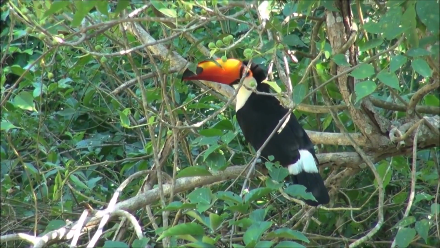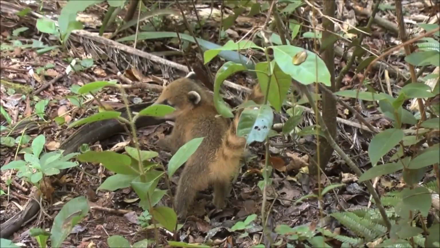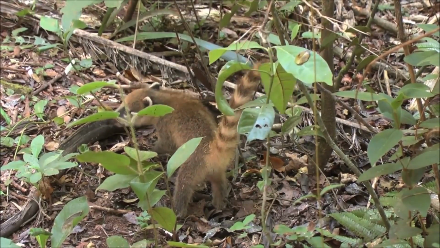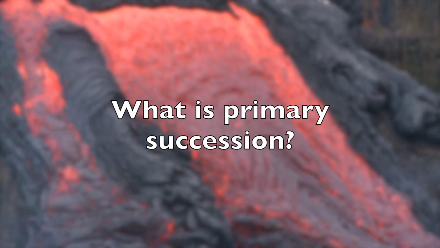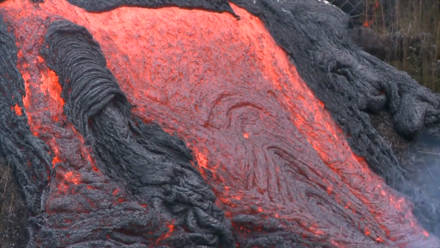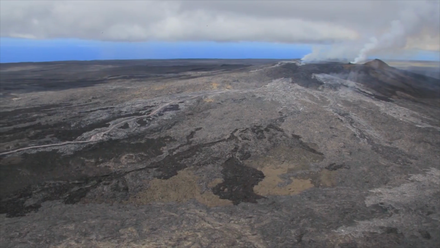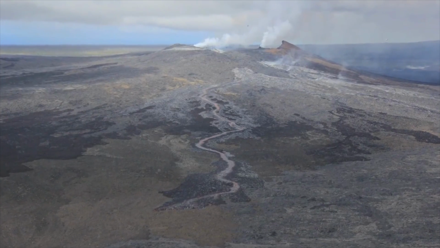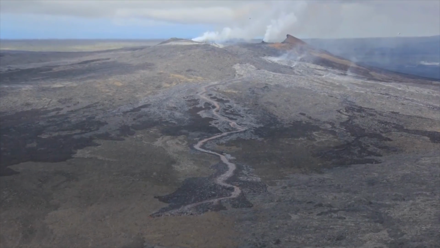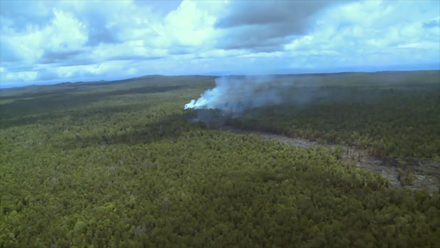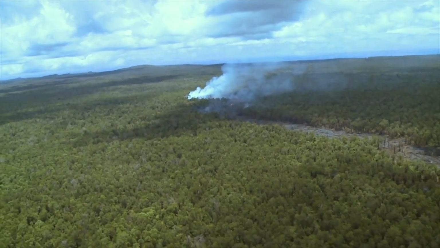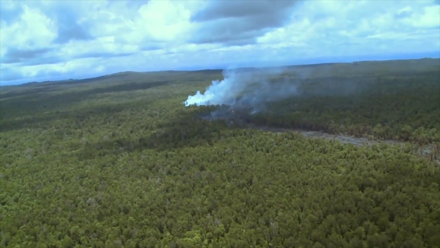Succession is a process on how an ecosystem changes over time. There are two types of succession, primary and secondary. Primary succession occurs in areas that have never been occupied by an ecological community. It occurs after a huge disturbance that damages everything, so no organic matter is left. It takes a lot of time to recover.